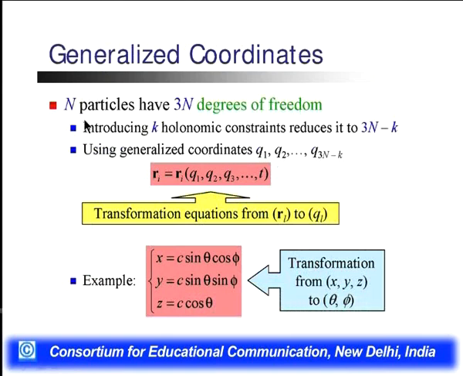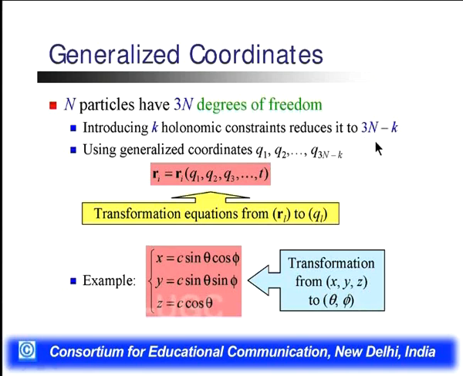Here, if we have n particles, they have 3n degrees of freedom. Now we have k holonomic constraints. These constraints reduce this to 3n minus k. It means 3n is the degrees of freedom and k is the number of constraints.